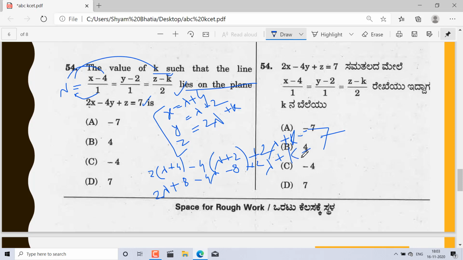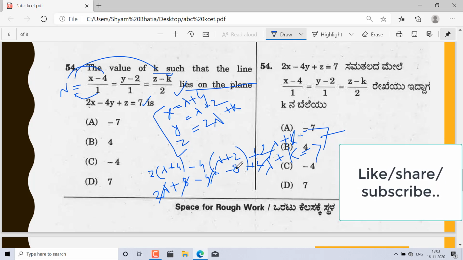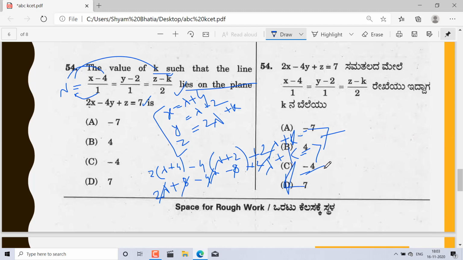So 2 lambda and 2 lambda, 4 lambda, and minus 4 lambda cancel out, plus 8 minus 8 cancel out, only k is equal to 7. K is equal to 7, and the value of k in the question is 7. So answer is D, correct.